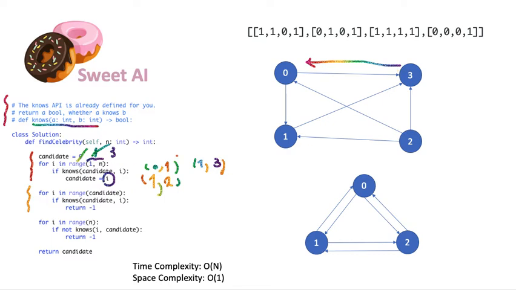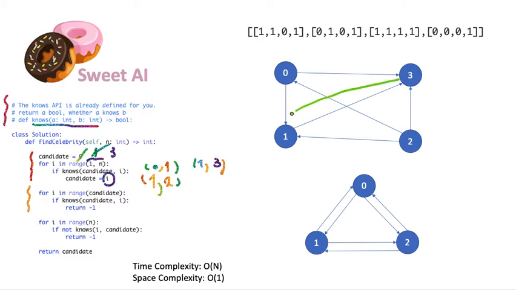What we can do is check all the previous nodes up to the candidate, and see if the candidate can see any of them. And if the candidate can see any of them, then this is not the right case and we don't have any celebrity.